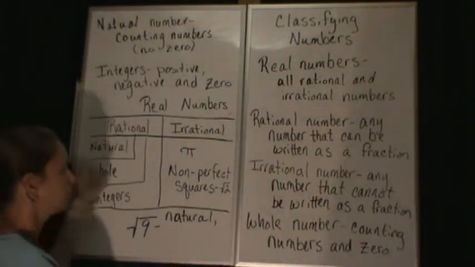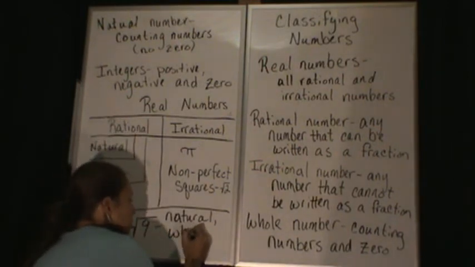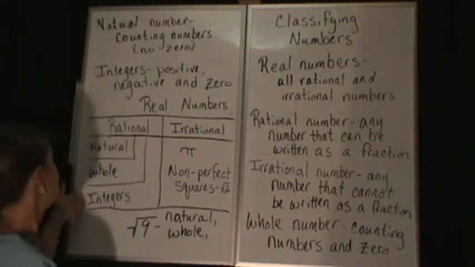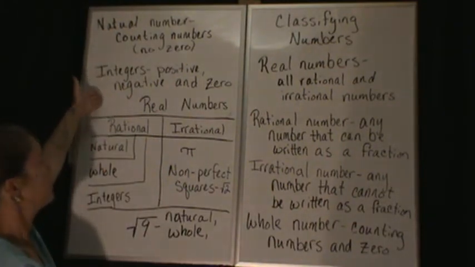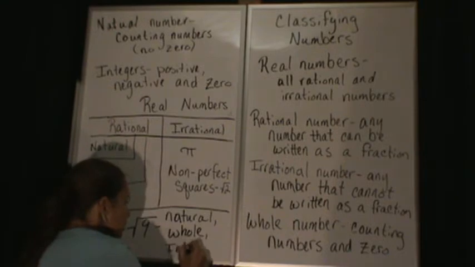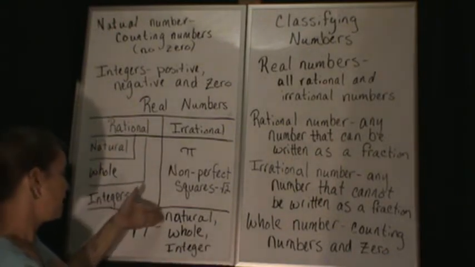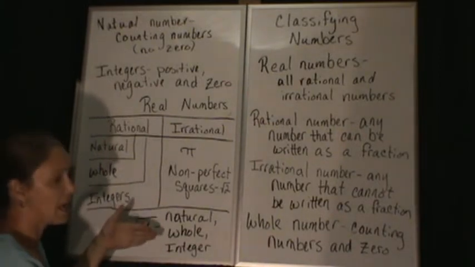Is it a whole number? Counting numbers and 0? Yes. Is it an integer? Positive, negative, and 0? Yes. So square root of 9 is a natural number, a whole number, and an integer.